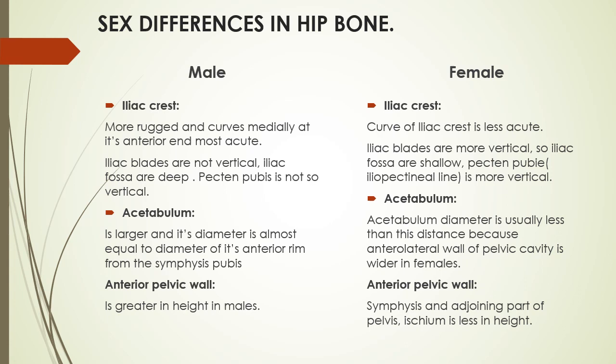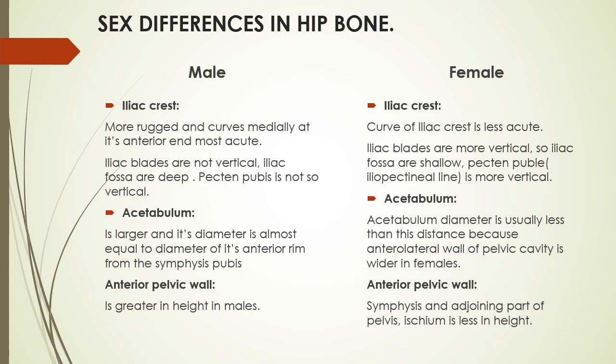As a whole, the male pelvis is greater in height, whereas the female pelvis is wider in the transverse diameter, transversely wider. So the anterior pelvic wall is greater in height in male.